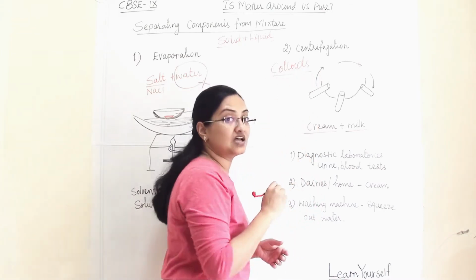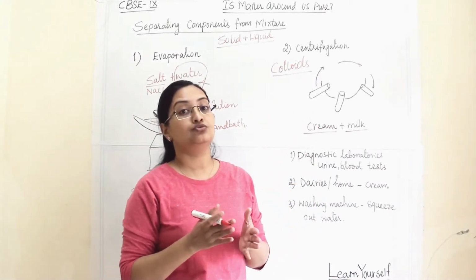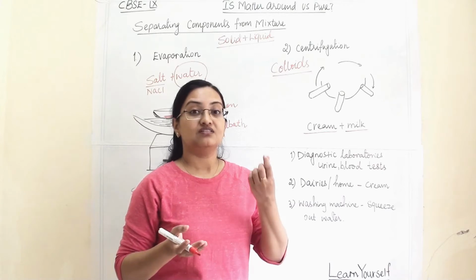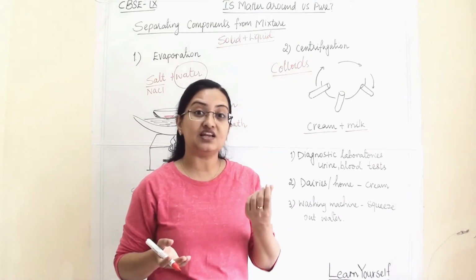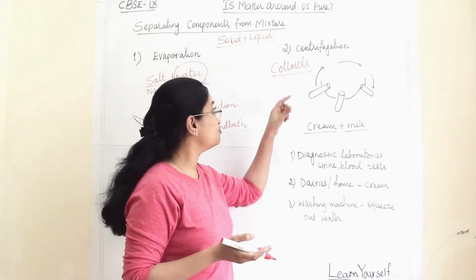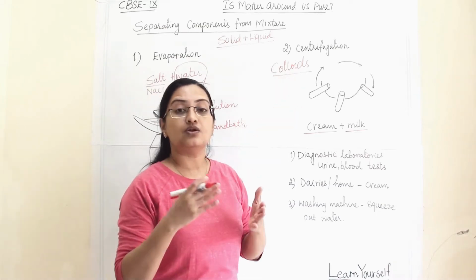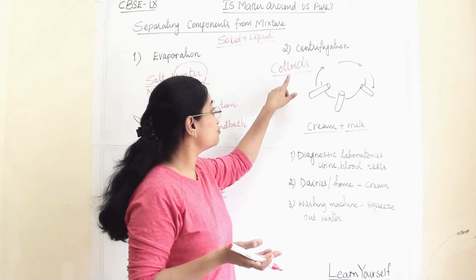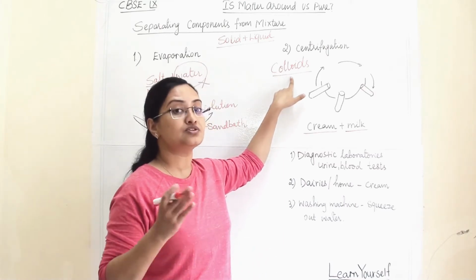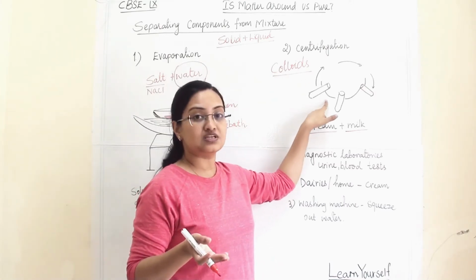These colloids are impossible to separate through filter paper because they are very minute, jelly-like particles. They will pass through filter paper, so to separate colloids from the solvent, we use this technique.